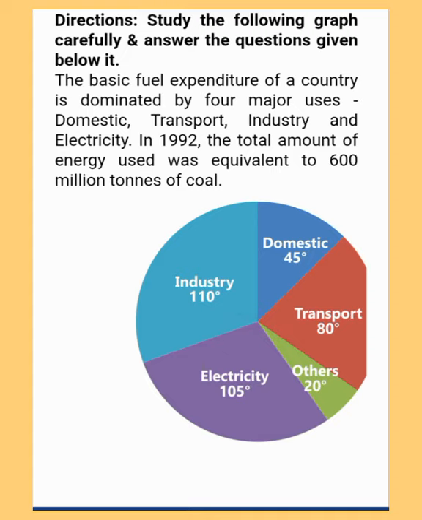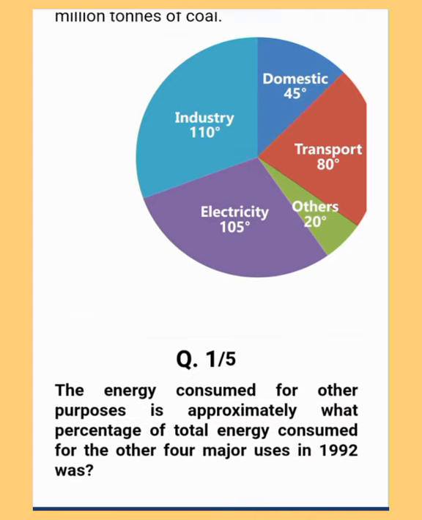The basic fuel expenditure of a country is dominated by 4 major uses: domestic, transport, industry, and electricity. In 1992, the total amount of energy used was equivalent to 600 million tons of coal. So, as you can see in the pie chart, there's industry, domestic, transport, others, electricity: 110 degree, 45 degree, 80 degree, 20 degree, and 105 degree respectively. So, let us go to the first question.